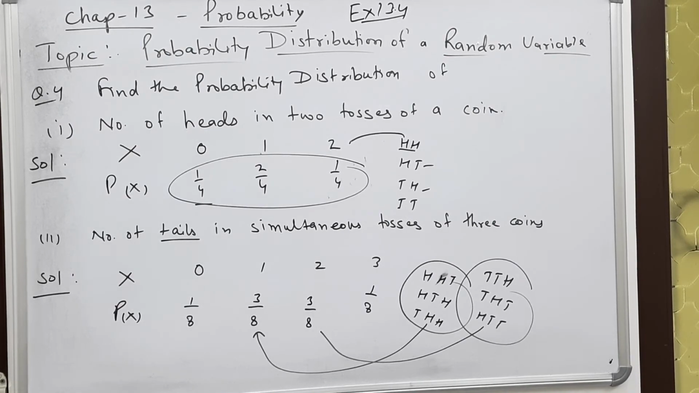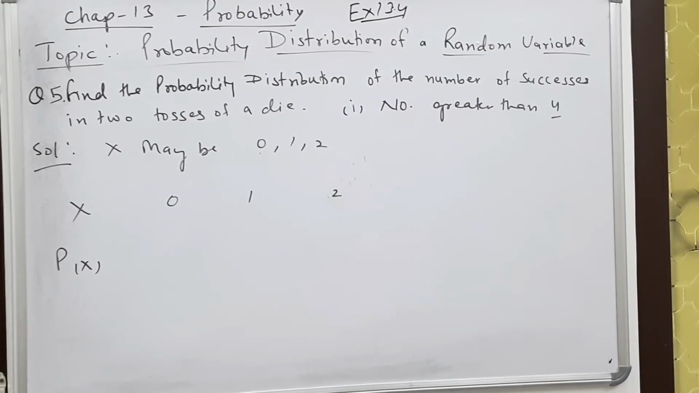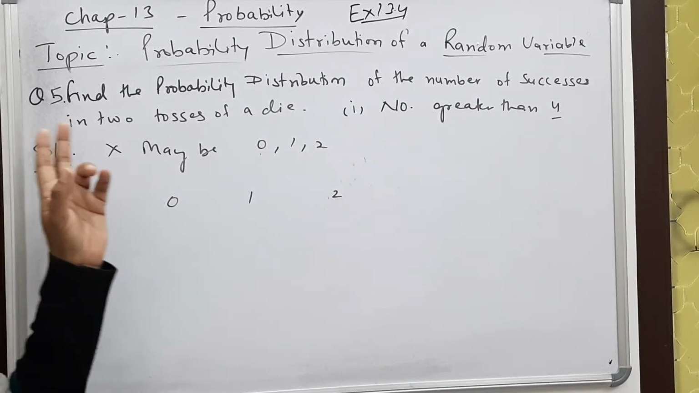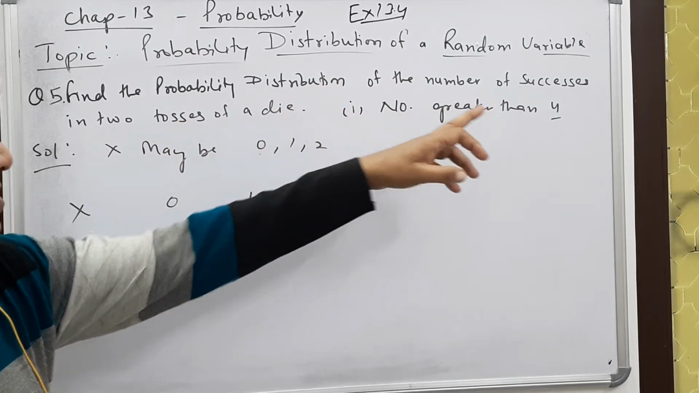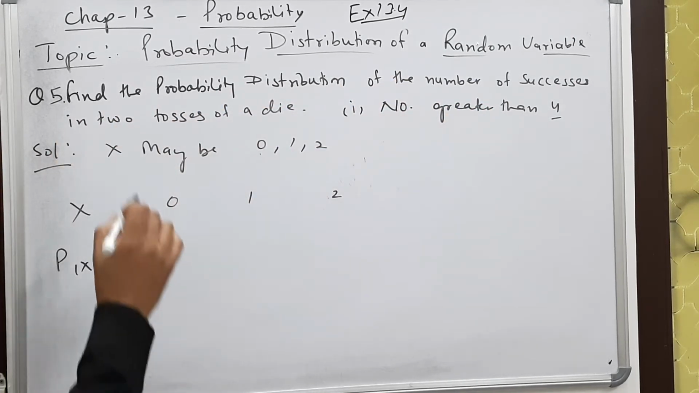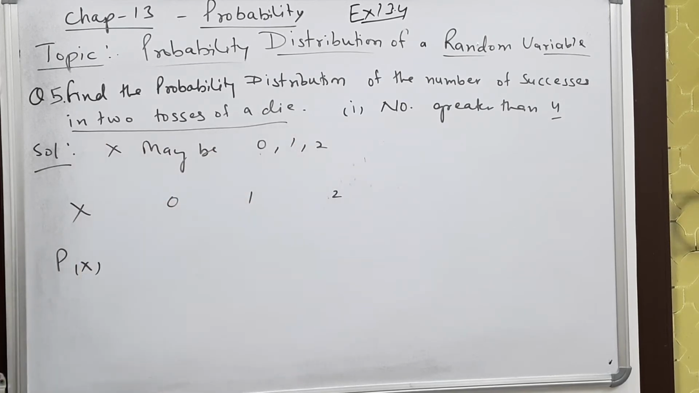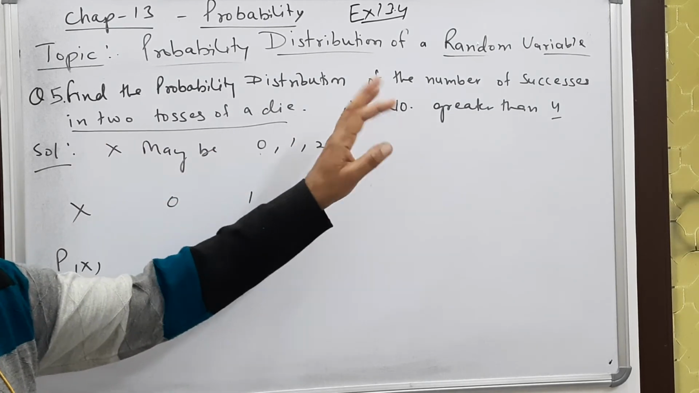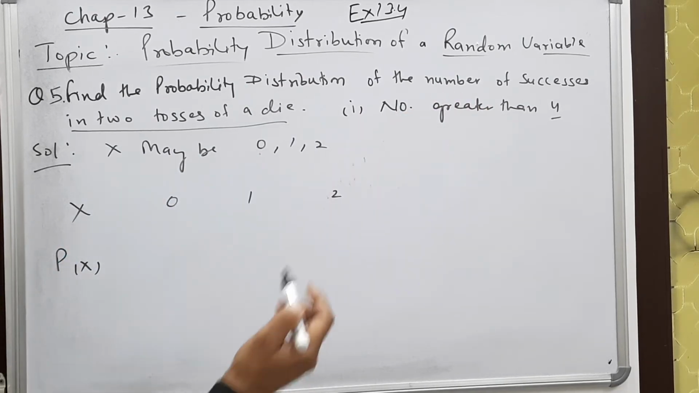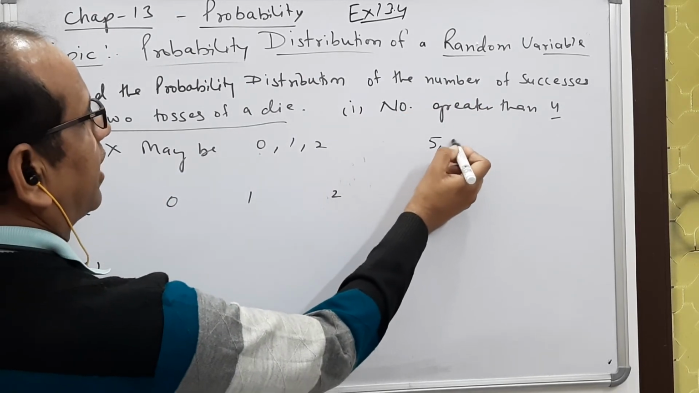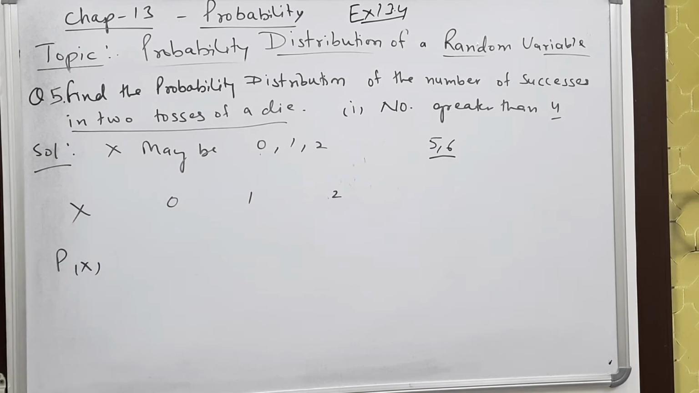I am taking the next problem. Question number 5. Find the probability distribution of number of successes in 2 tosses of a die. And what is the number of successes? What is the meaning of success? Number greater than 4. Number greater than 4 means the number can be 5 or it can be 6.